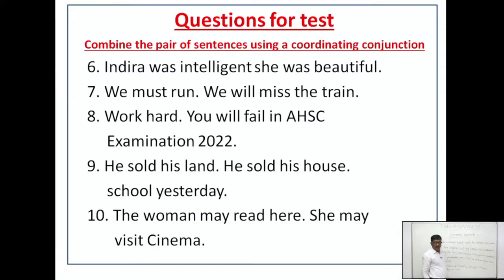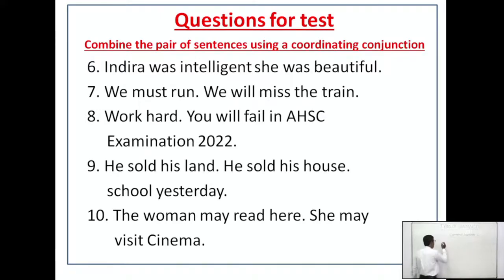Indira was intelligent, and a full stop should be given there. Indira was intelligent and she was beautiful. Who will combine the pair of sentences? You see, here intelligent is a complement, here beautiful is a complement. Both are adjectives. If the complements are dissimilar, we can use both, not only but also, or what? Both and. Okay, so who will combine? That means Indira was both intelligent and beautiful. Or Indira was not only intelligent but also beautiful. We can combine in this way.